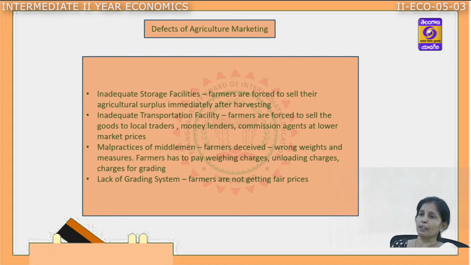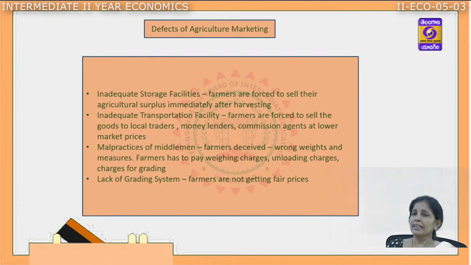They are forced to sell the products. They cannot wait till the prices are high, and sometimes they sell soon after harvesting, which does not fetch better prices. So the major defect of agriculture marketing today is the lack of proper storage facilities. Proper warehousing facilities are not there in the rural areas, and because of this, farmers are not fetching better prices for their products.